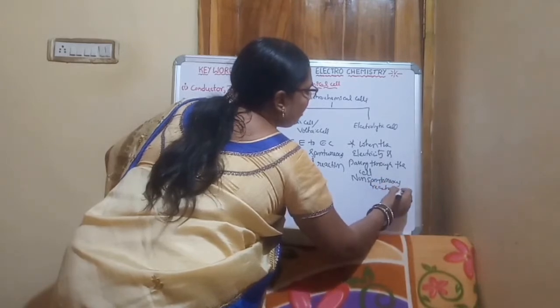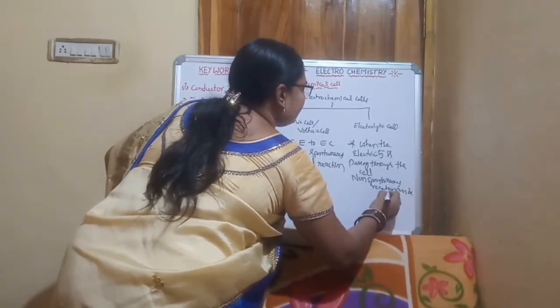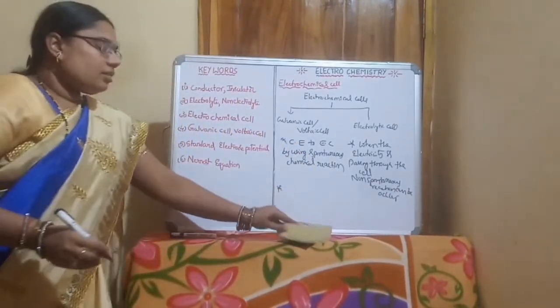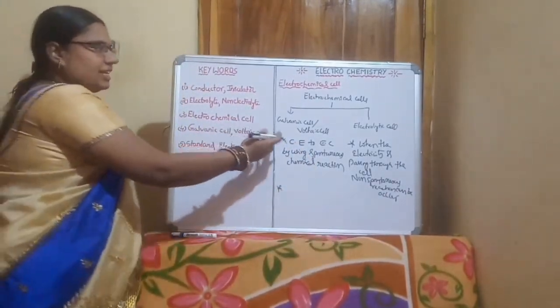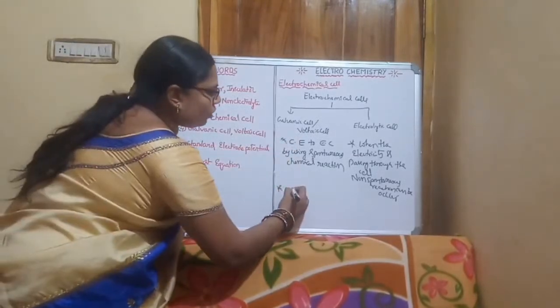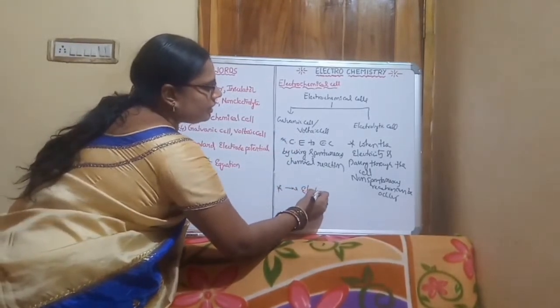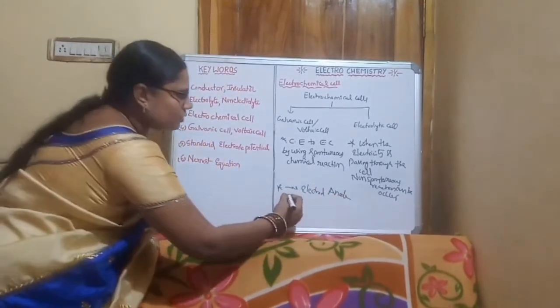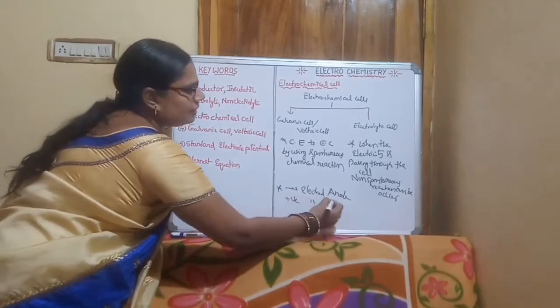Reaction can be occurred. Here the negative electrode is used in galvanic cell. The negative electrode is used as an anode and the positive electrode is used as a cathode.